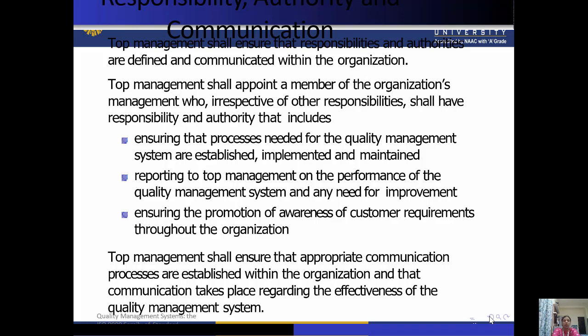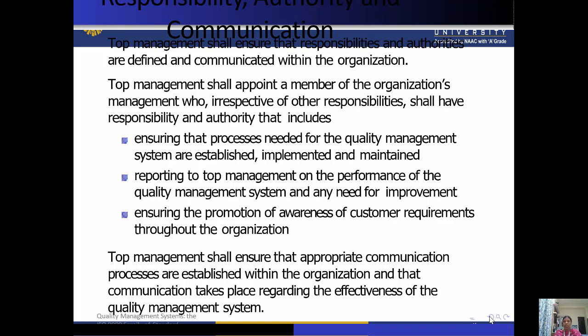For example, in your company one is MD, he has some responsibilities, one is general manager, that is GM, so he will have some responsibility, someone will be a normal manager, someone a trainee. So all the responsibilities, all the authorities, okay, who has what authority, whose responsibility is what, it should be clear to everyone, so it should be well defined as well as well communicated within the organization. It should not be that in your organization someone does not even know who is MD, who is GM, what their responsibilities are, and whom we have to go to for which work. So that is the simple thing. Okay, so top management shall ensure that the responsibility and authorities are well defined and communicated within the organization.